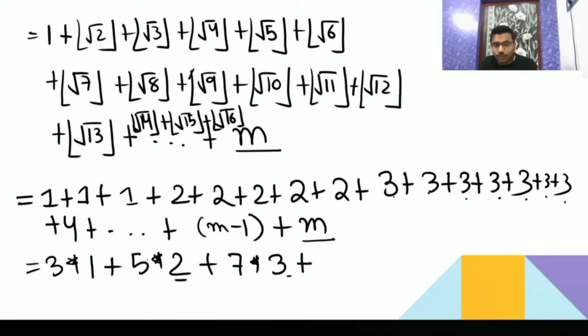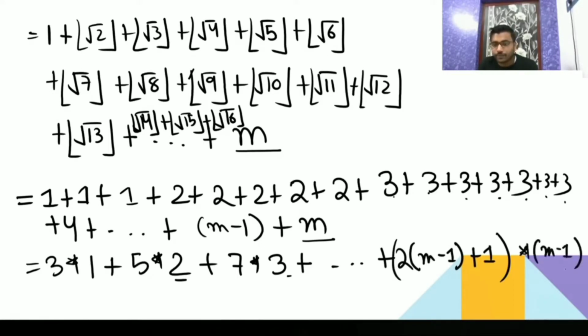So 1 double is 2 plus 1. 2 double is 4 plus 1. 3 double is 6 plus 1. So if it is m minus 1, then how many terms are you going to get? 2m minus 1 plus, okay, 2m minus 1 plus 1 into m minus 1 plus m.